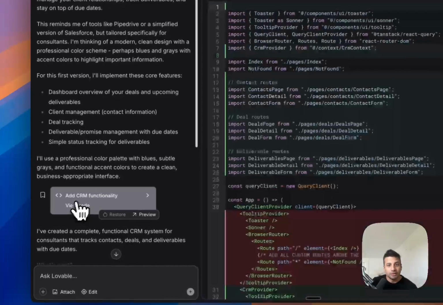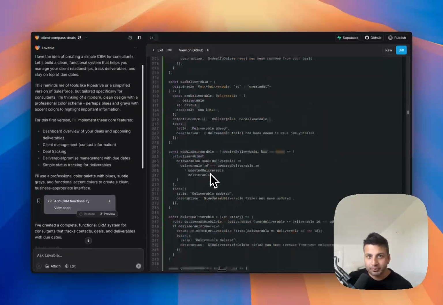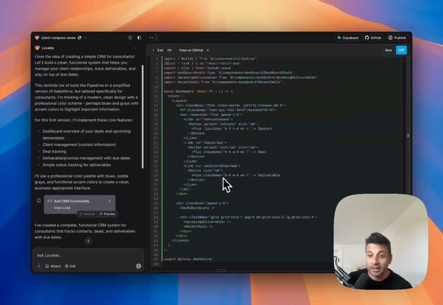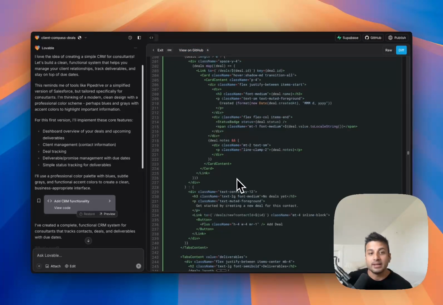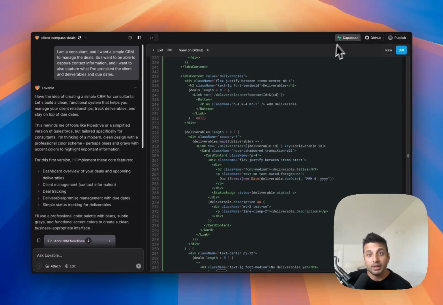If you want, you can also view all the code it's created. So as you can see here, a bunch of code, various different pages. I have linked my GitHub, so I can actually view this on my GitHub profile, and I can deploy it to the internet. The other thing here is Lovable connects with Supabase, which is a database.